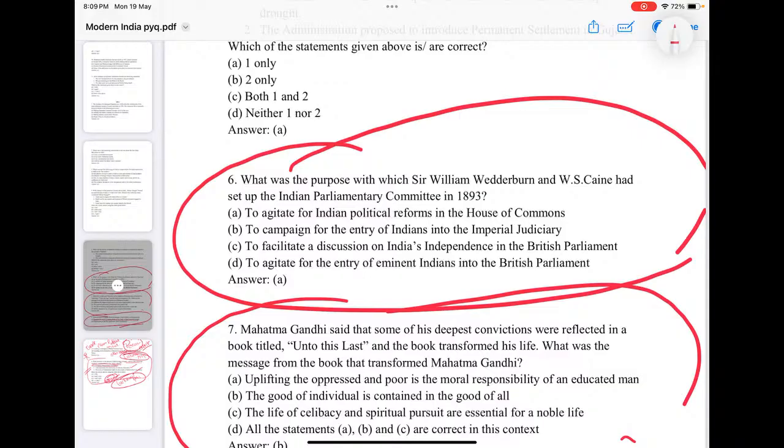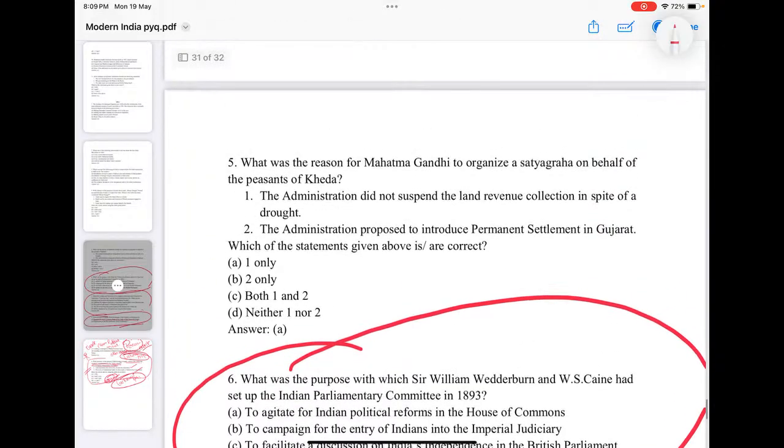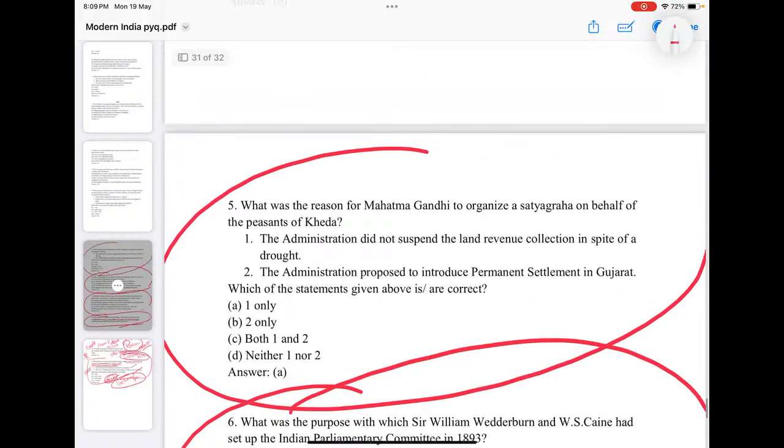So there are some people, British parliamentarians or some people in the British Parliament or some Europeans, who expressed strong will for India's self-government or self-rule. Have an idea who those Englishmen were, associated with the INC or with India's freedom struggle, the Indian left-wing extremism or socialism, etc. These people agitated for Indian political reforms in the House of Commons.